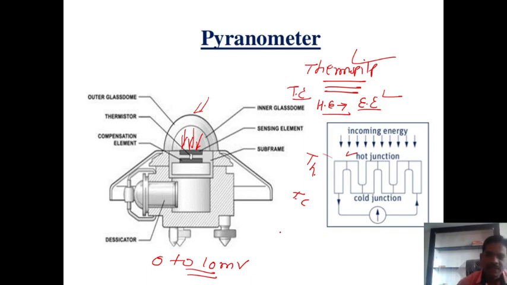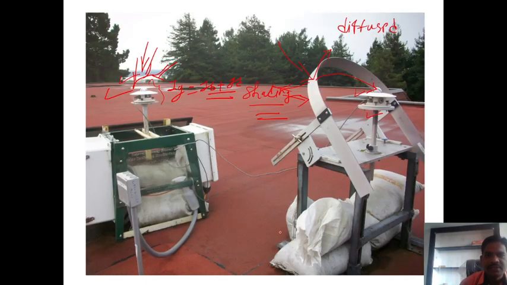With the help of this connection we can measure the solar radiation data, how much is incident on a particular day, particular place or particular area.